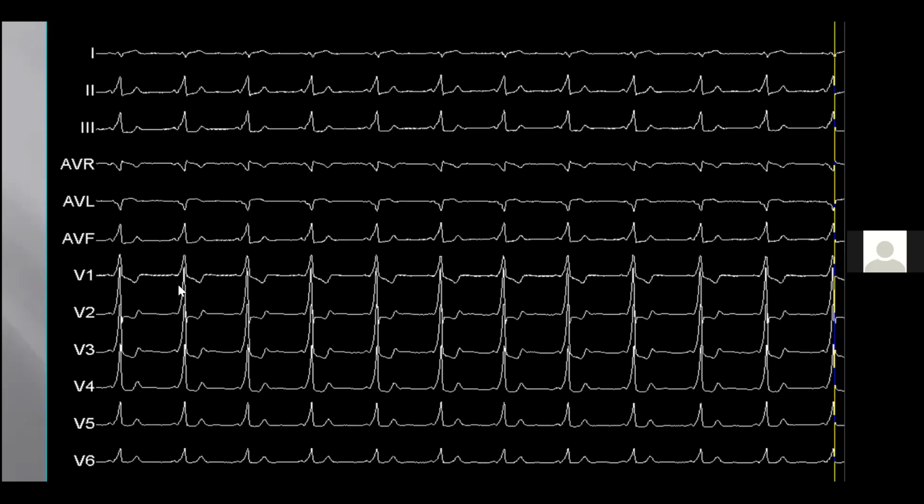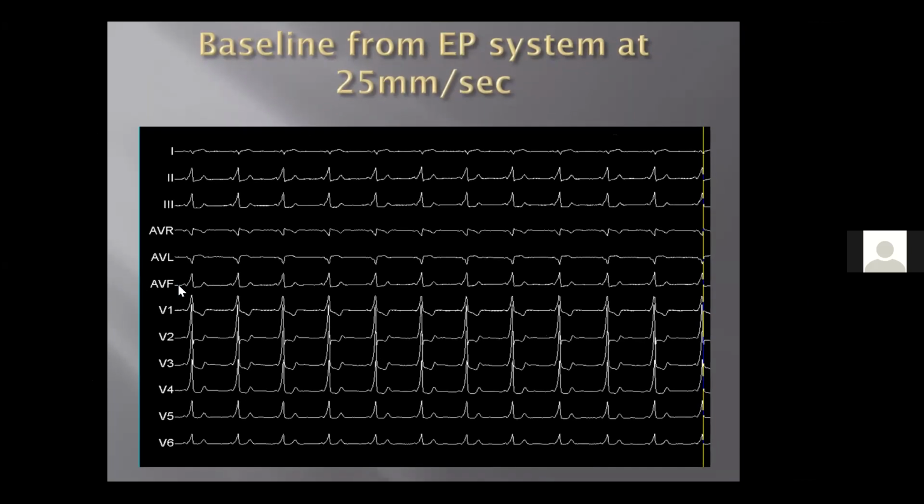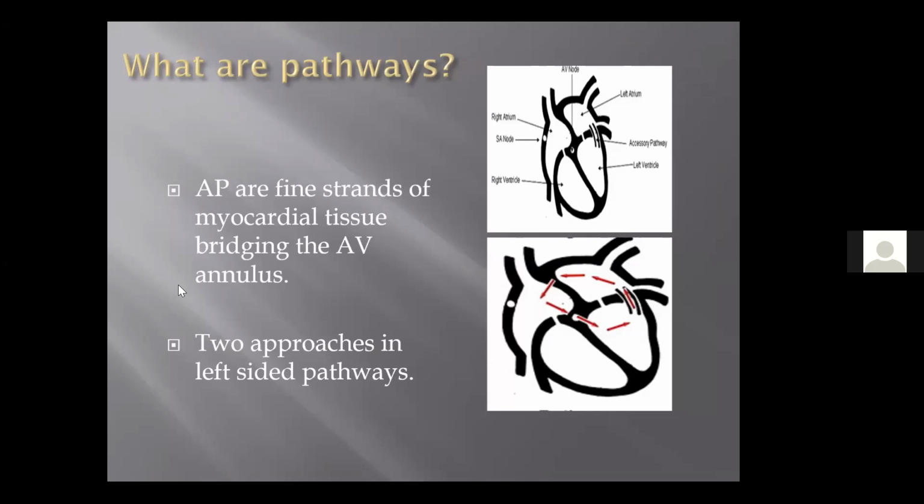And when you have this kind of an ECG, the next step you must think about is planning, because it is most likely a left free wall pathway and we will have to access the mitral annulus. Therefore, our approach appropriately has to be in that direction, and the patient must be told. And we have already discussed many times, all these pathways are basically fine strands of myocardial tissue, which bridge the AV annulus.